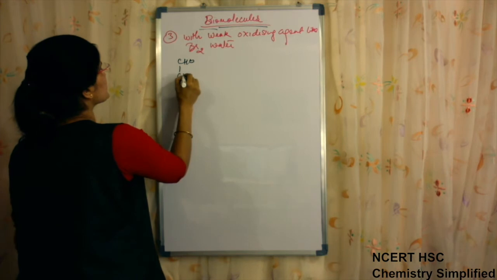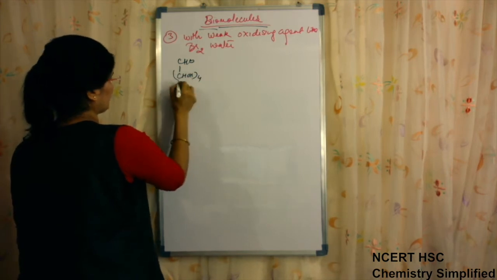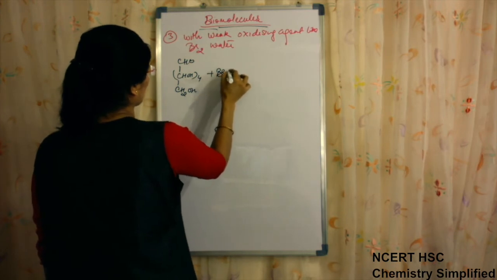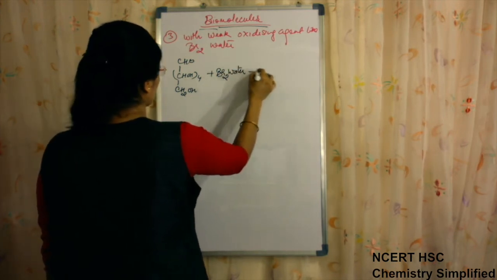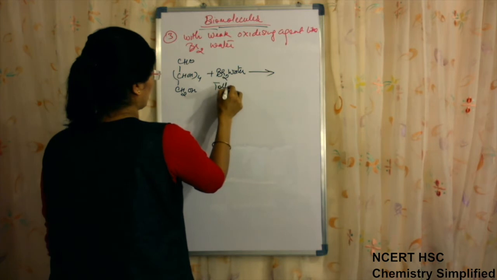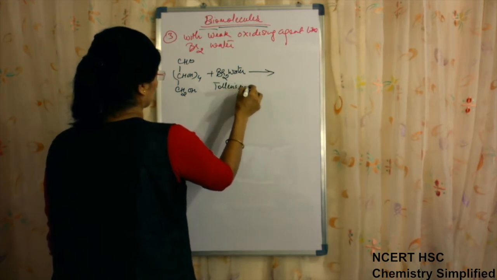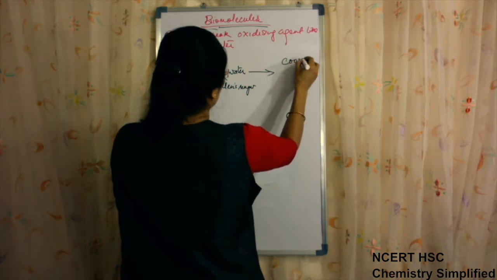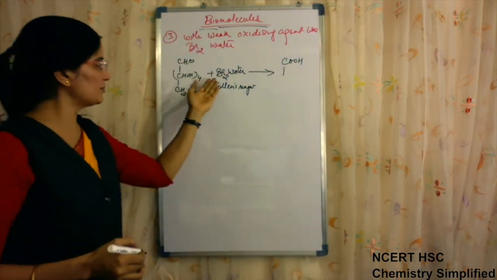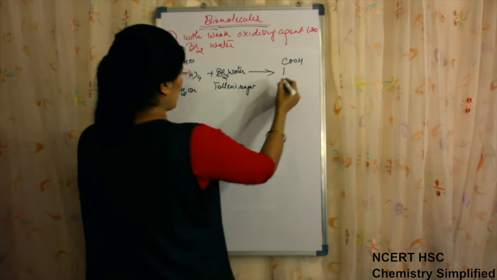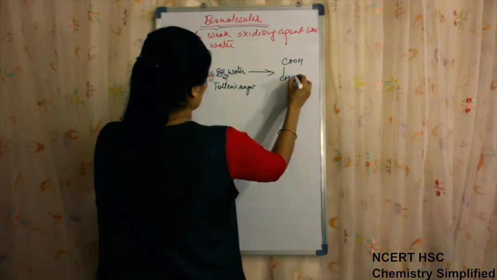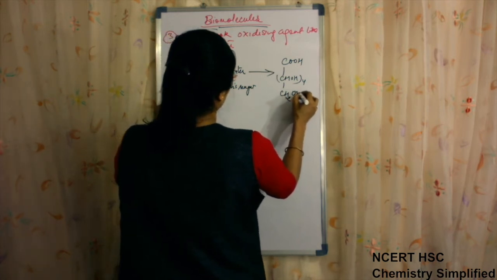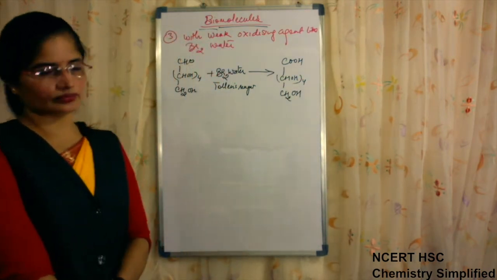CHO, CHOH whole 4, CH2OH when treated with Br2 water or Tollens reagent, you can write that also, was converted into acid. The aldehyde group was converted to an acid group, with CH2OH at the end.